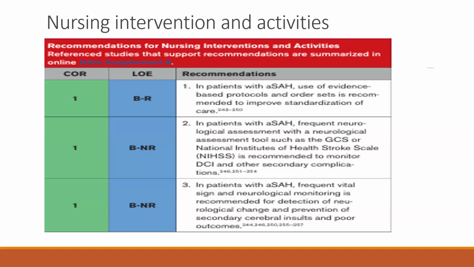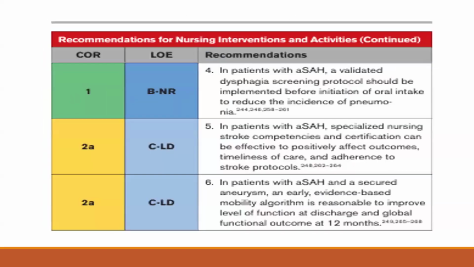In patients with aneurysmal SAH, frequent neurological assessment and neurological assessment tools such as GCS and the National Institutes of Health Stroke Scale are recommended to monitor delayed cerebral ischemia and other secondary complications. Class of recommendation 1, level of evidence B. In patients with aneurysmal SAH, frequent vital sign and neurological monitoring is recommended for detection of neurological change and the prevention of secondary cerebral insult and poor outcome. Class of recommendation 1 and level of evidence B.